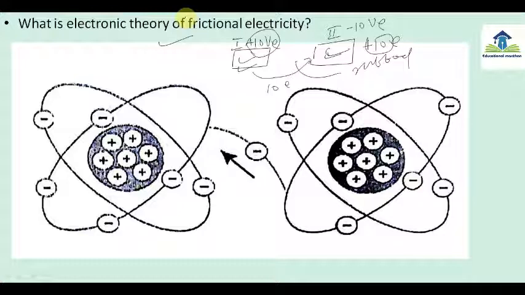So we can say that electrostatics is the actual result of frictional electricity. Electrostatics is the result of frictional electricity. Because of frictional electricity, the topic of electrostatics has been derived.